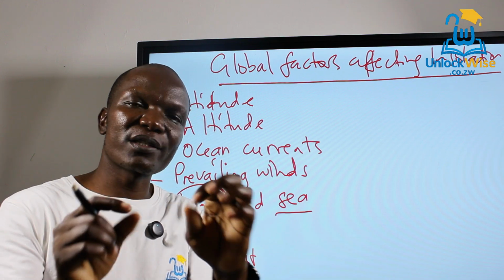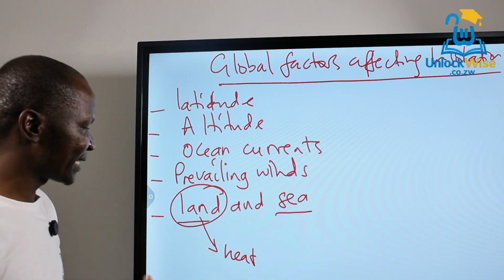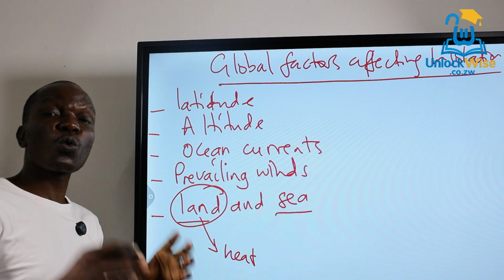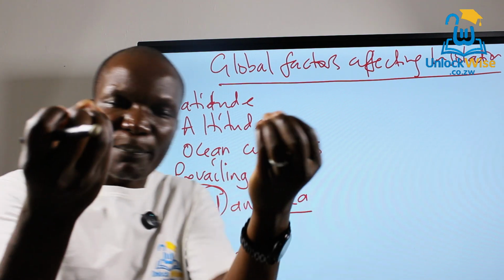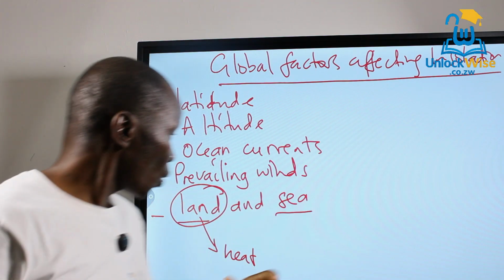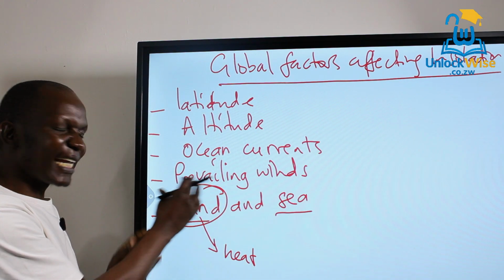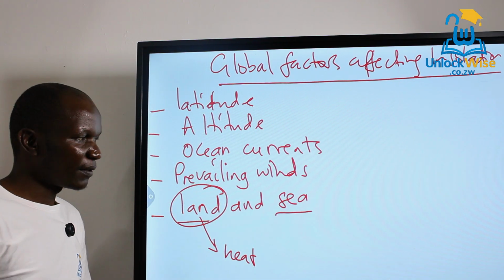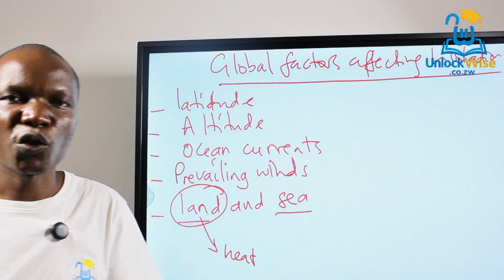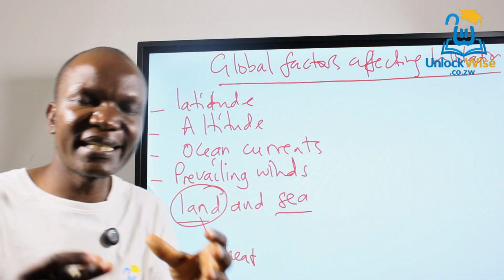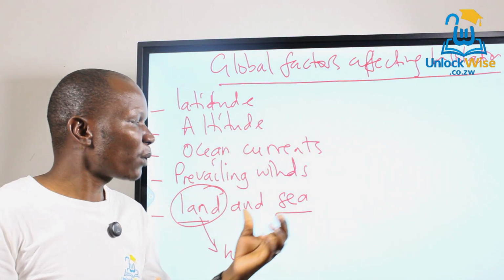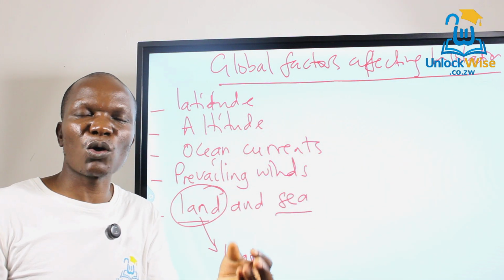That is why, if we are in winter, the land is much cooler. Although it is very quick to absorb heat, it is also very quick to lose heat. So in winter, land areas are much cooler than the sea. The sea is much warmer in winter. Though it is slow to absorb heat, it is also slow to lose the heat. So in other words, seas and oceans act as what we call thermal stores.